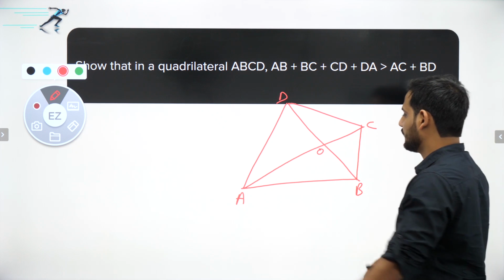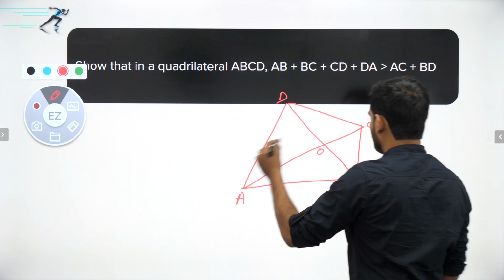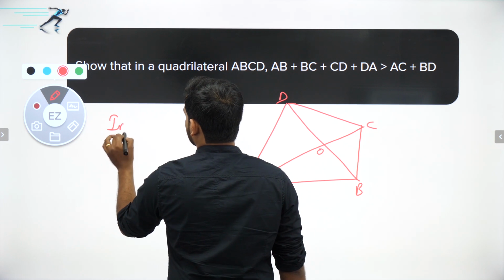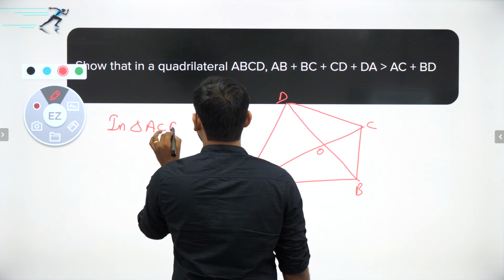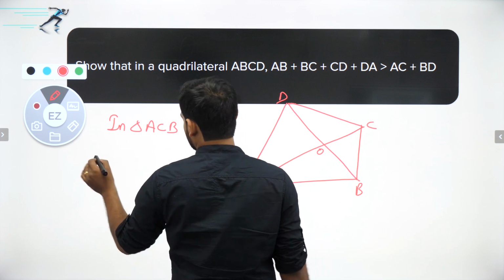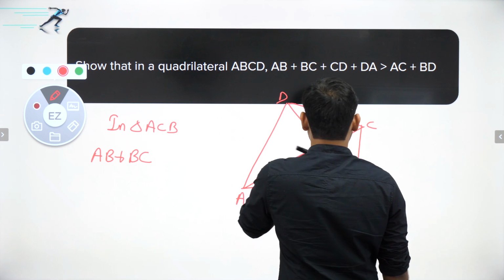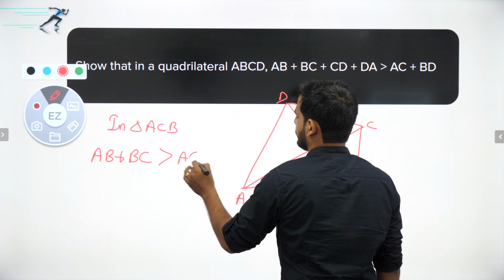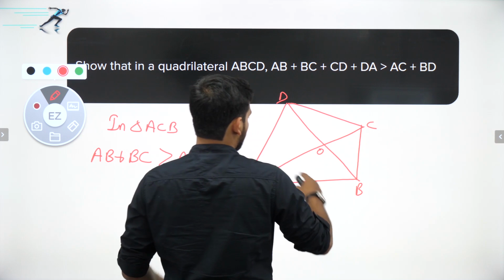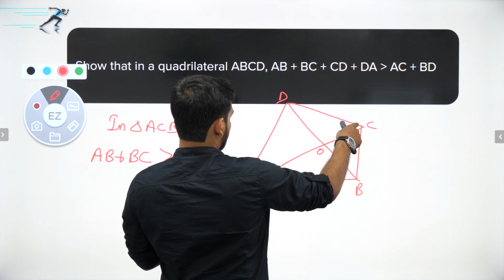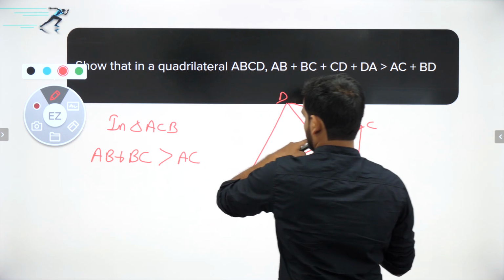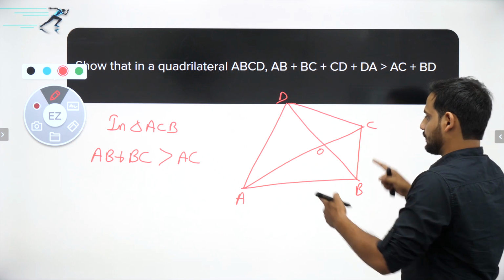Directly take triangle ACB. In triangle ACB, AB plus BC will be greater than AC. Similarly, we have to take all four triangles.